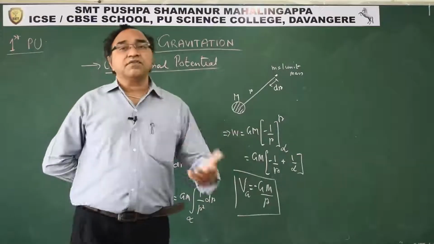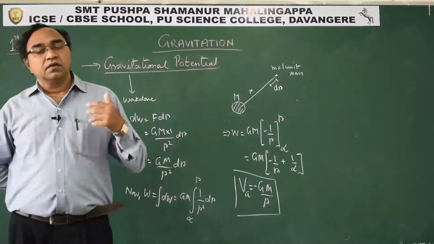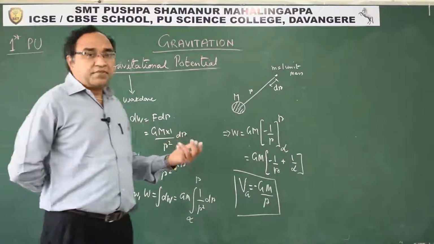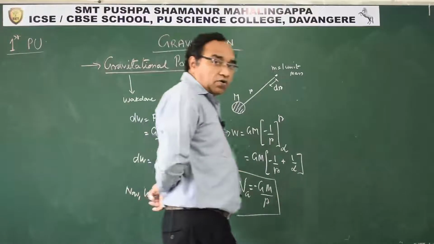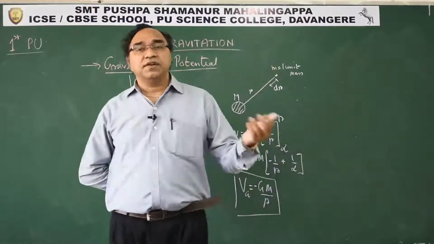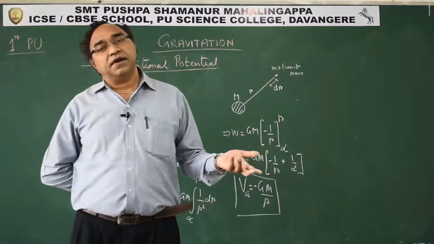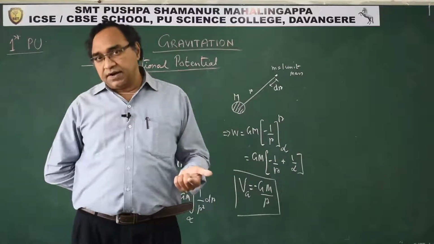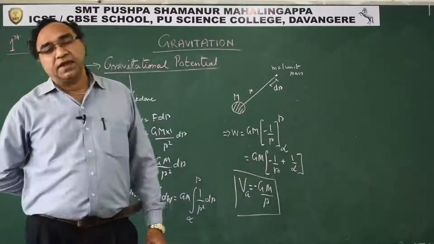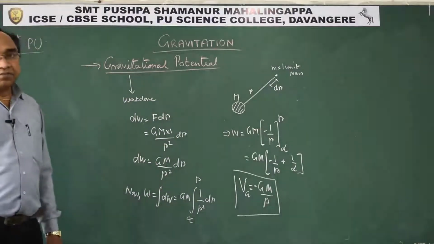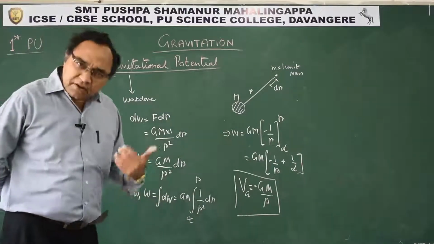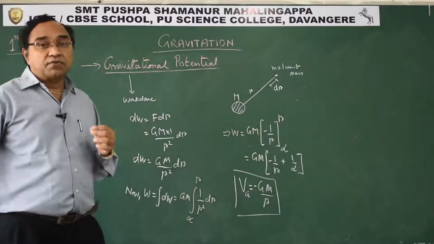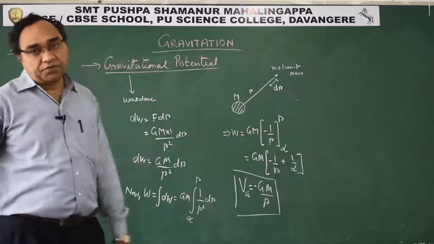Now you can extend this to a solid sphere and a hollow sphere, where again the same concept applies. If I take a hollow sphere, the gravitational potential outside the sphere will be minus of GM by r. On the sphere, it will be minus GM by R, the radius. Inside the sphere, it will be a constant, minus GM by R. That is exactly how we can find the potential at different locations for different configurations of mass distribution.